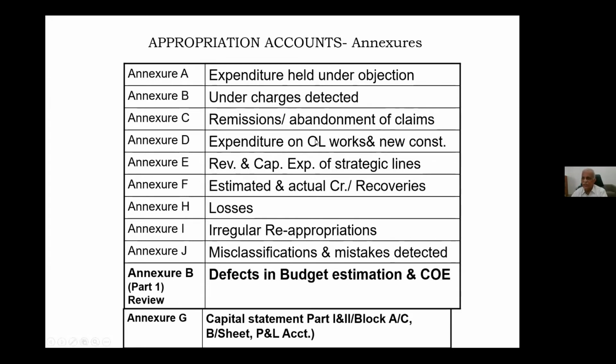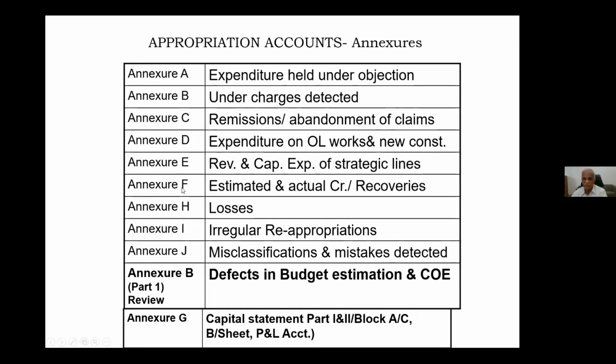This is a very difficult statement, and the number of items also will be more. I will explain. This is Annexure D, expenditure on open line works and new constructions. Then Annexure E, revenue and capital expenditure of strategic lines. The zonal railways that have strategic lines, the four zonal railways, have to prepare this statement, and the other zonal railways will give a nil statement, because those other railways will have only commercial lines.